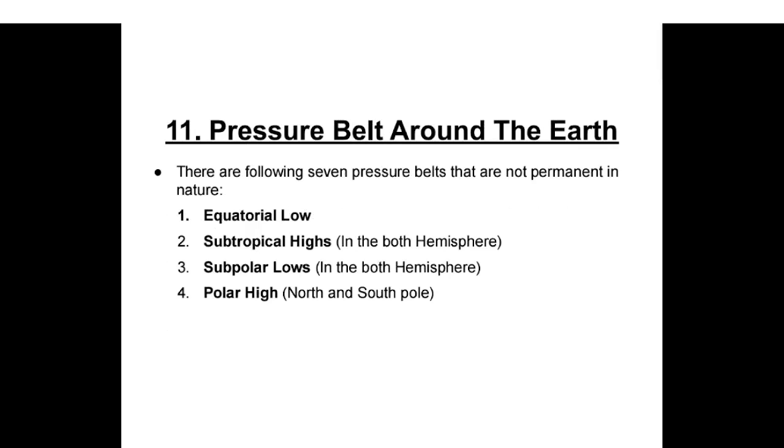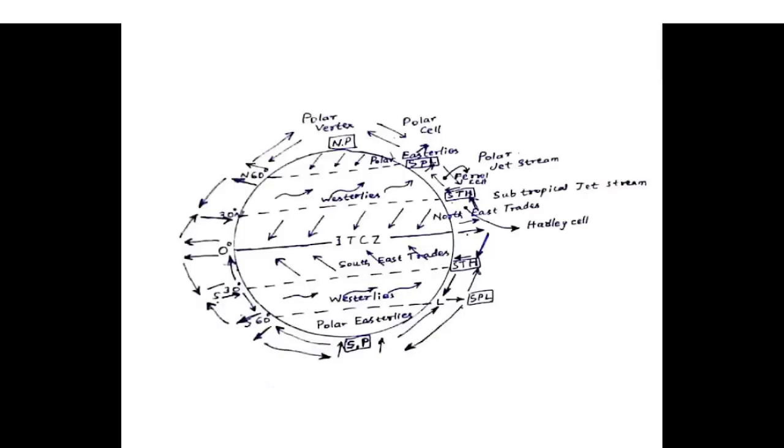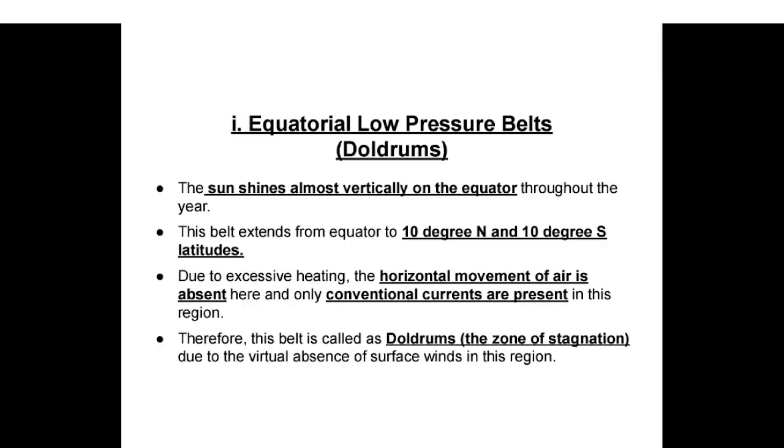Pressure belts around the earth. There are the following seven pressure belts that are not permanent in nature: equatorial low, subtropical highs, subpolar lows, and polar highs. Equatorial low pressure belt, doldrums. The sun shines almost vertically on the equator throughout the year.